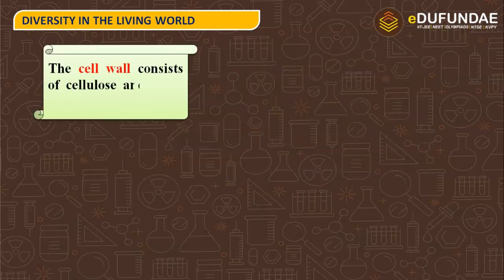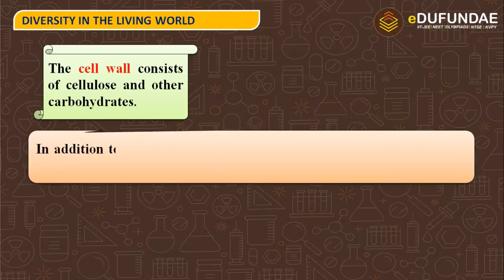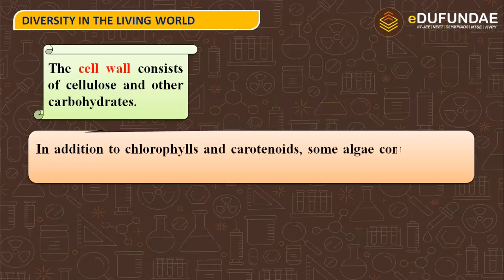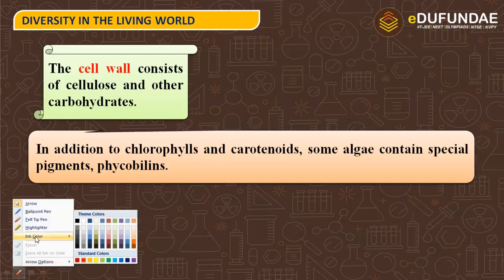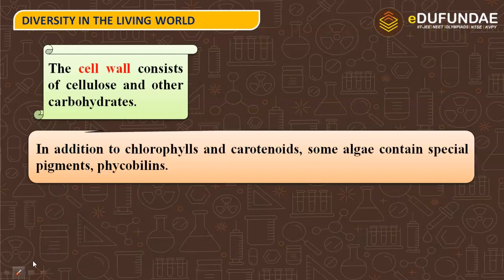The cell wall consists of cellulose and other carbohydrates. In addition to chlorophylls and carotenoids, some algae contain special pigments called phycobilins, and these phycobilin proteins are responsible for the trapping of light, and they are found usually in case of red algae. So we can mention over here that they are responsible for what function?